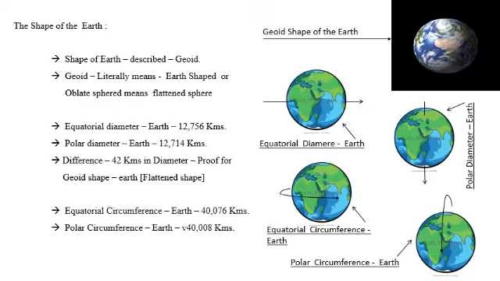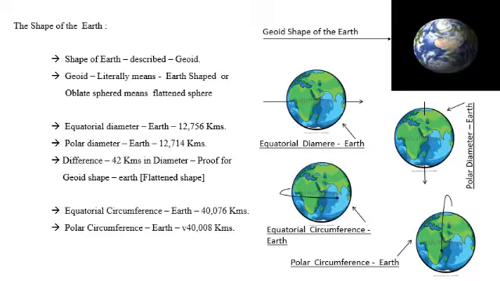The polar diameter is 12,714 kilometers. The difference between the equatorial diameter and the polar diameter is 42 kilometers. This 42 kilometers of difference is a proof of the geoid shape, or flattened shape, or the oblate shape of the earth.